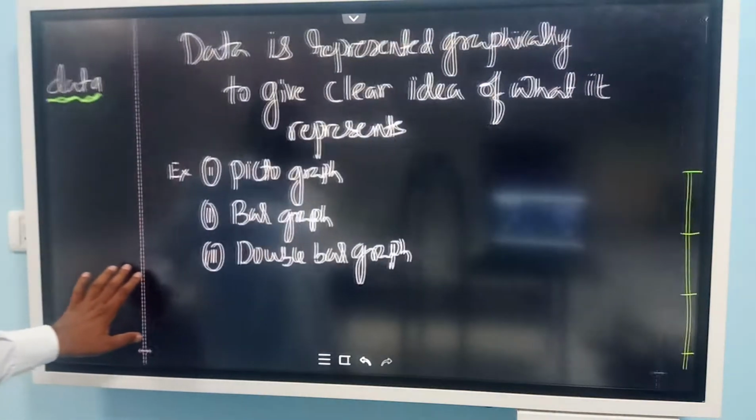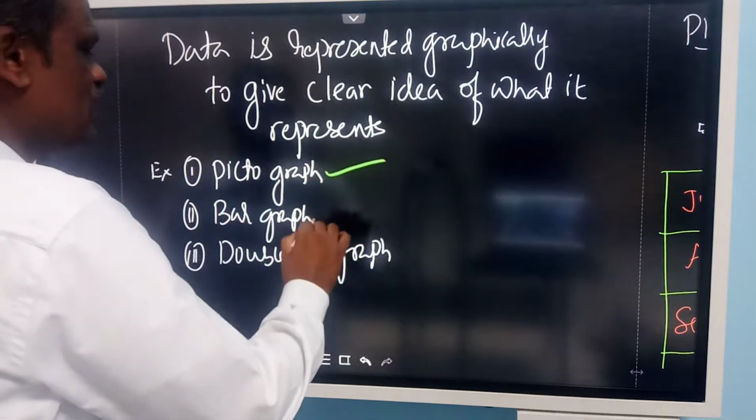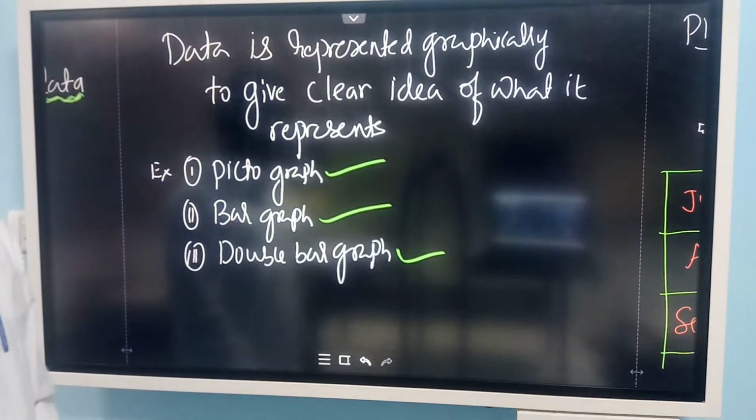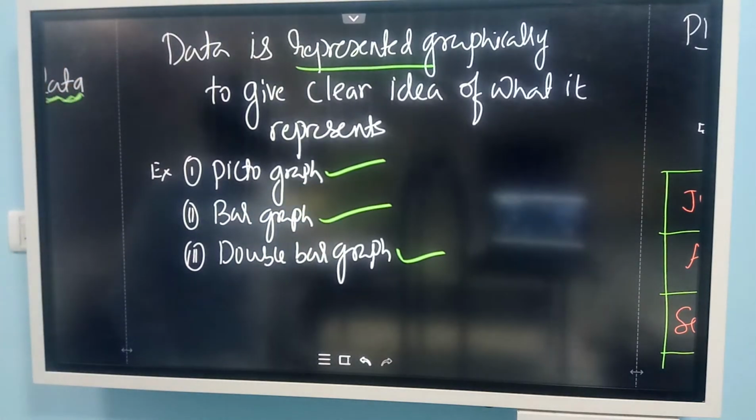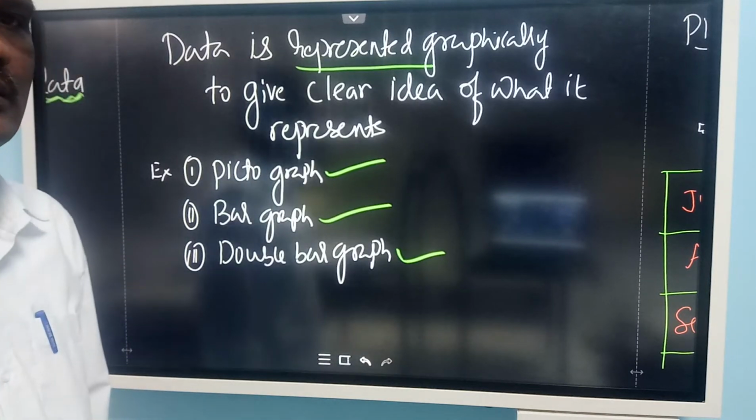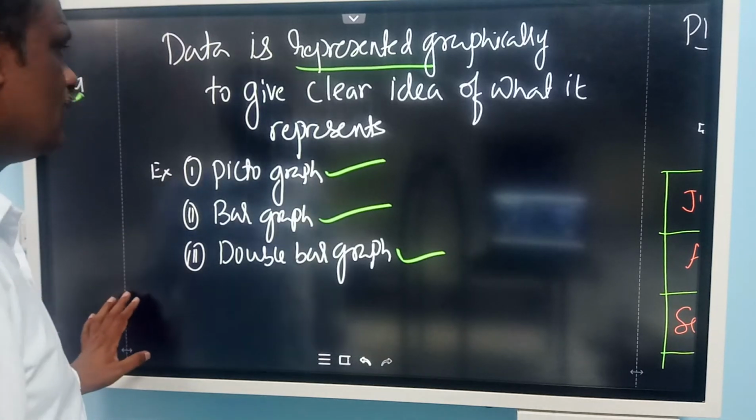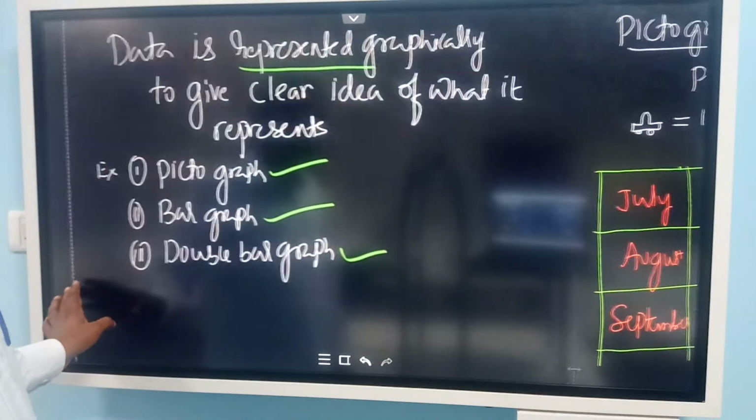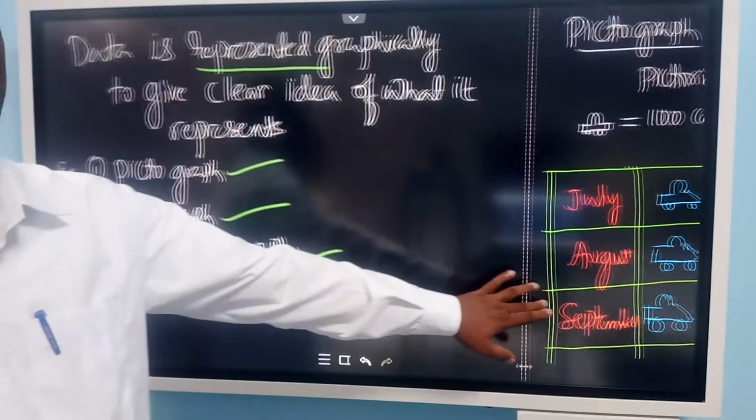Now, data can be represented. In the lower classes, 7th standard, you learned how to draw a pictograph, a bar graph or a double bar graph. In class 7 itself you learned. So you have represented this data graphically. What is the use of representing the data in the form of a bar graph or pictograph? It is very easy. You will have a clear idea and you can understand very easily.